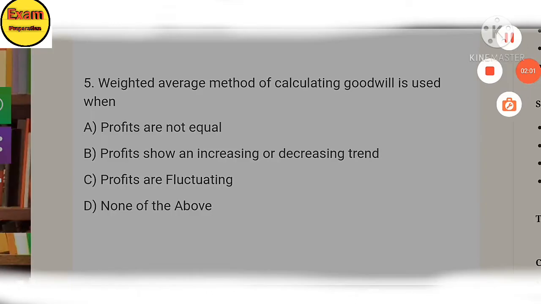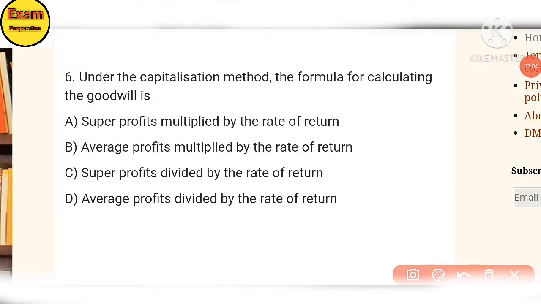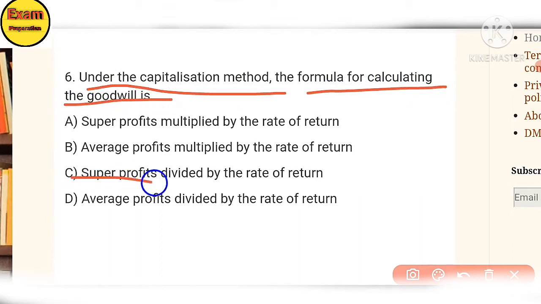Next, sixth. Under the capitalization method, the formula for calculating goodwill is super profit divided by rate of return.